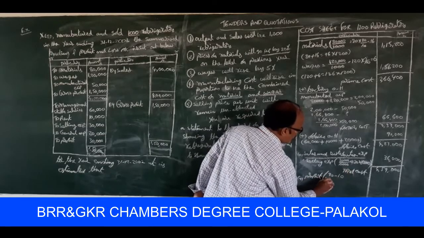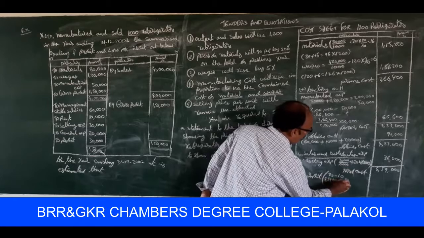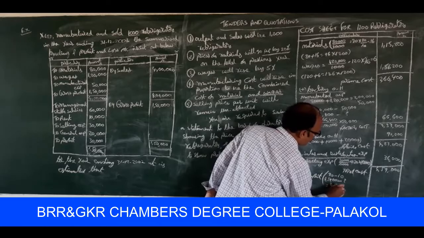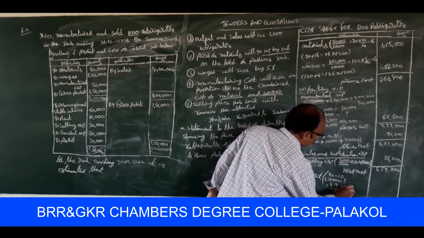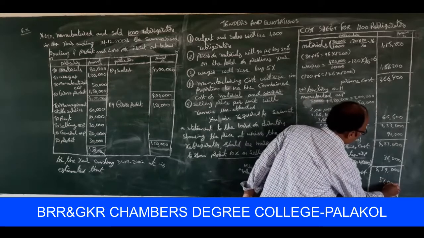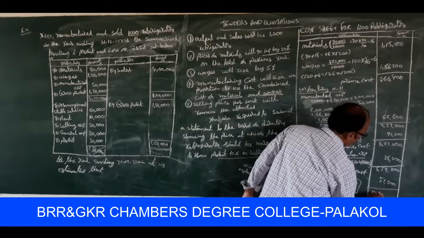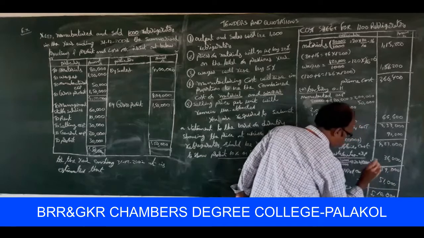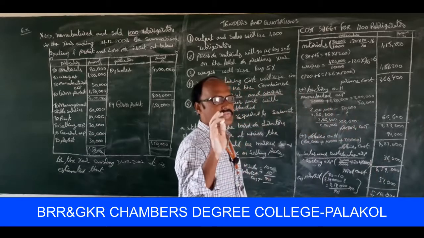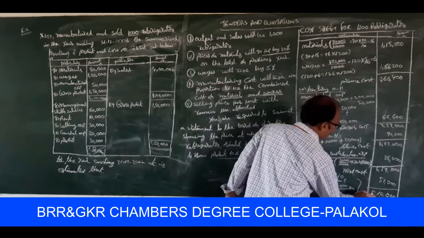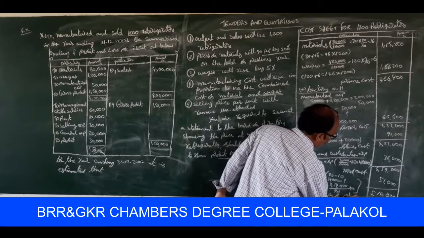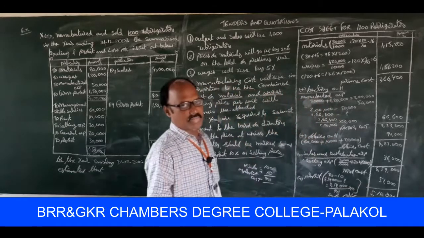For 4,59,000 rupees cost, how much profit is expected? That is equal to 4,59,000 by 90 into 10. So that is equal to 51,000 rupees profit we should expect here. So what is the quotation price for 1,200 refrigerators? It is 5,10,000 rupees. This is the sales price for 1,200 refrigerators. I am telling once again, no problem at all.